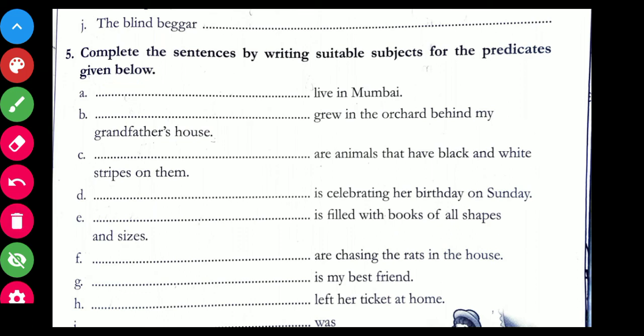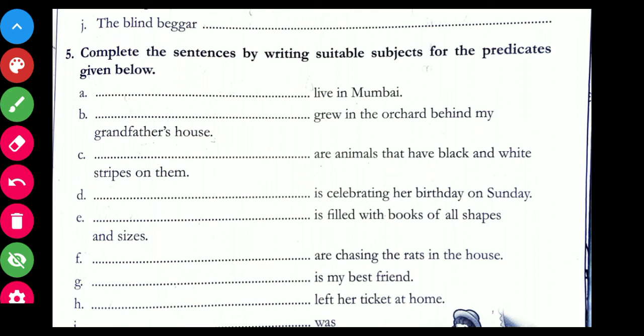Next is dash grew in the orchard behind my grandfather's house. So you can write the apples, or you can write the oranges, you can write the grapes. Okay, we are talking about some fruits, or you can write the vegetables also, but orchard is for fruits.